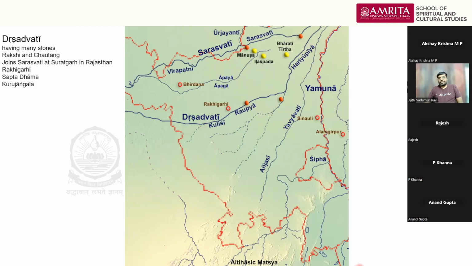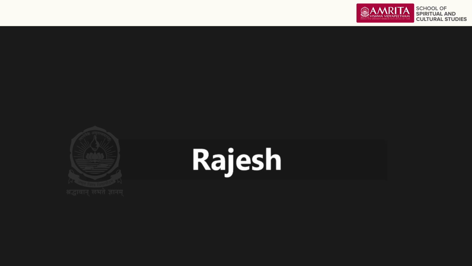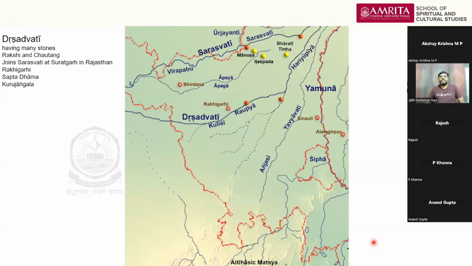Sir, one more question. If you can open that diagram again. You mentioned that Apaya is actually the older channel, the older path of the Saraswati River, correct? Correct. And we see that there is a gap now. And you mentioned that there is a change in the course of Saraswati. Is there any reference where we get to know why this change has happened in Saraswati and Apaya is no longer fit, or what is the marker?